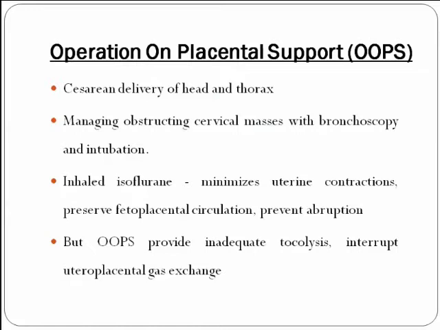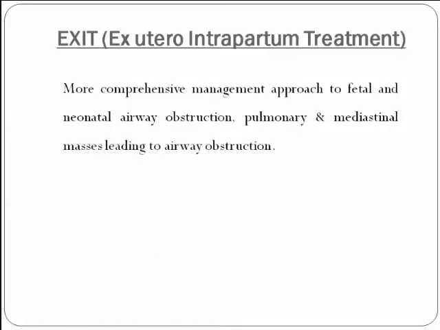In this procedure, we use inhaled isoflurane. Deep anesthesia is given with 2 to 3% isoflurane, which minimizes the uterine contractions, preserves fetoplacental circulation, and prevents abruption. But the disadvantages of operation on placental support are that it provides inadequate tocolysis and interrupts uteroplacental gas exchange.